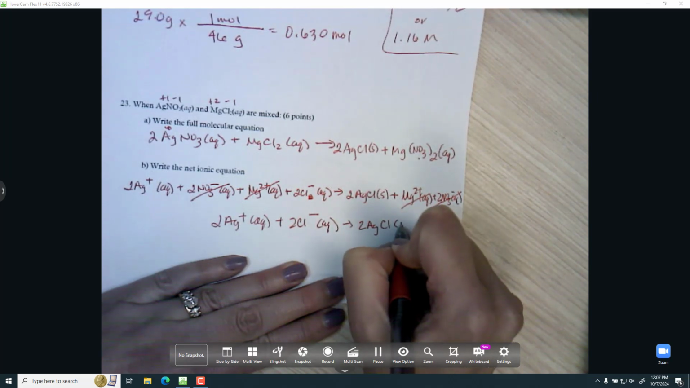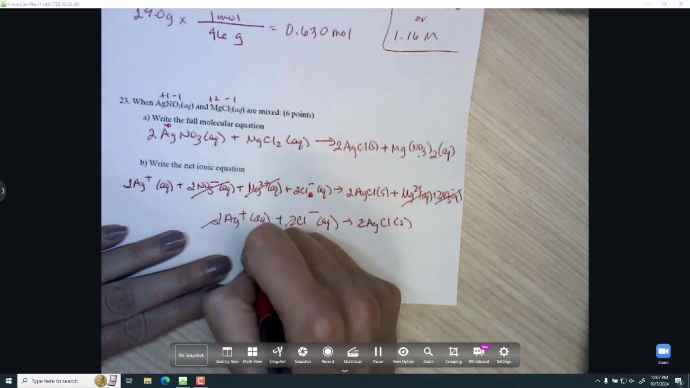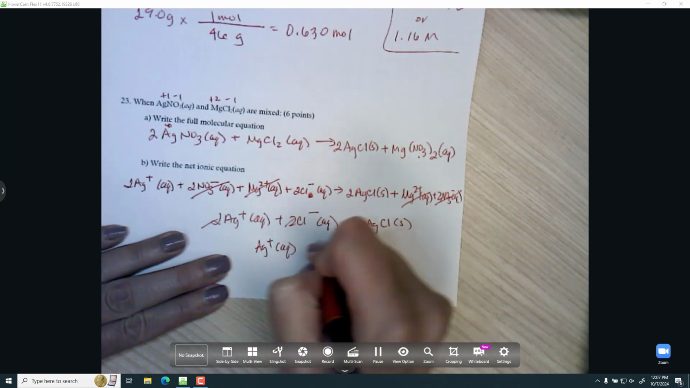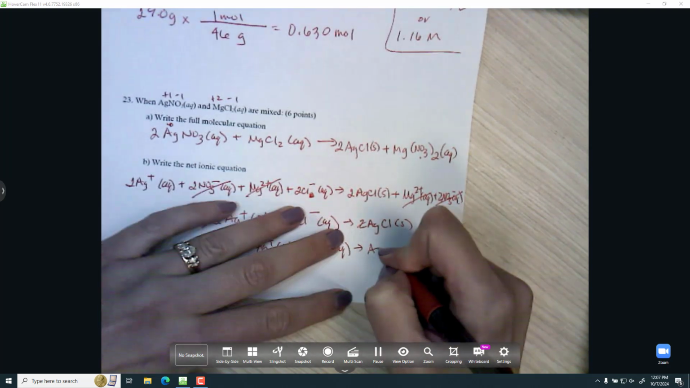You can leave it like this if you want to, or you could cancel out those 2s since they all have a 2 in front, and you could write it as just 1 silver plus 1 chlorine minus, making 1 AgCl. Either one is fine.